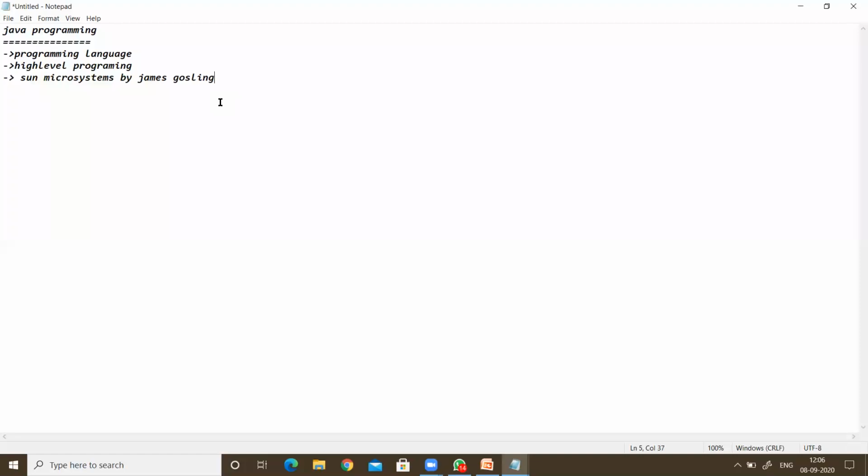When we take a Java program, we write the program, we have to compile it, and we have to run it. For that purpose, the Java platform contains an execution engine, a compiler, and a set of libraries. Java is a platform independent language.